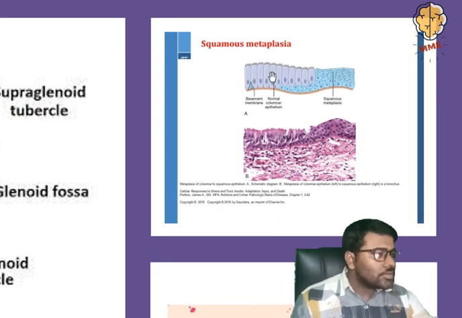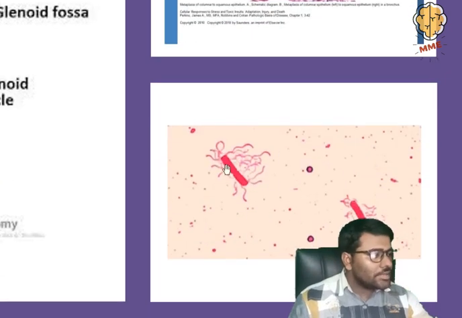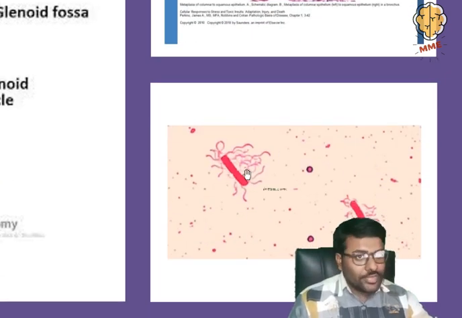Coming to this image, this is the most important image. This is the squamous metaplasia. These are the columnar cells, and these are the squamous cells. From left to right, this is squamous metaplasia. And this is the image of flagellar staining or Leifson staining.